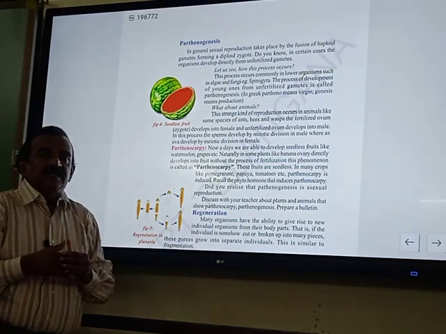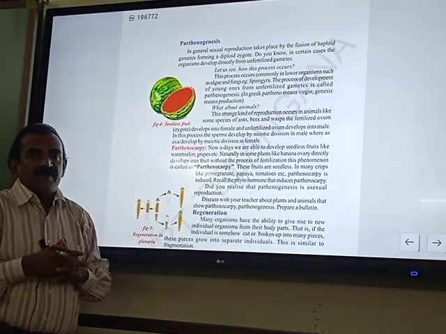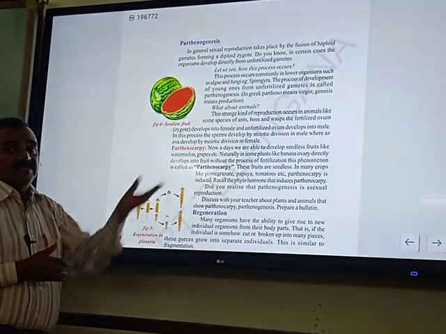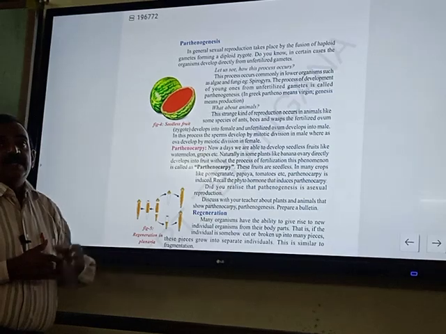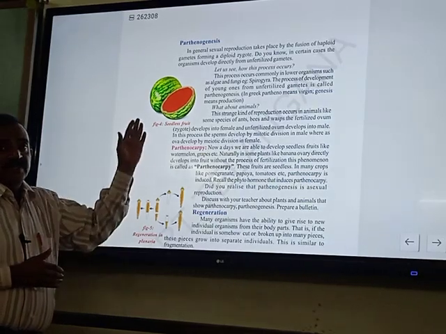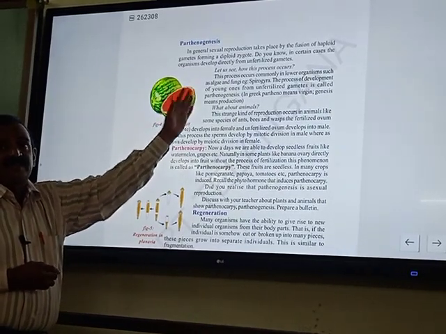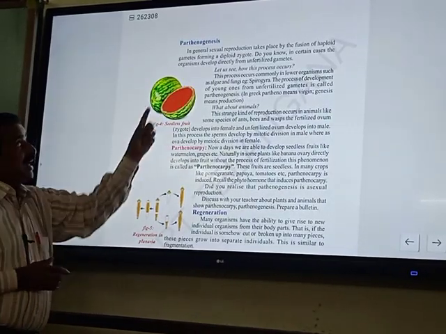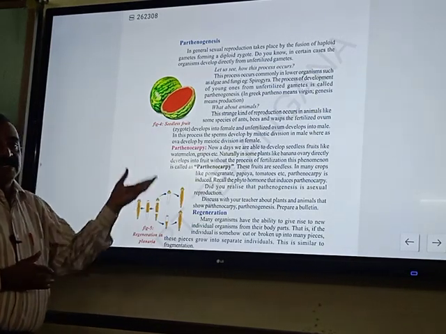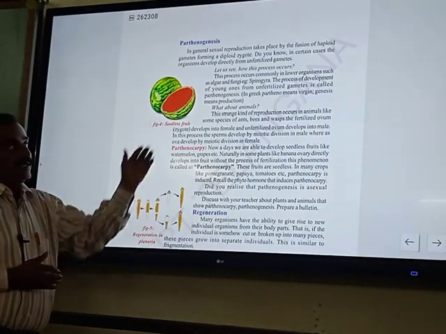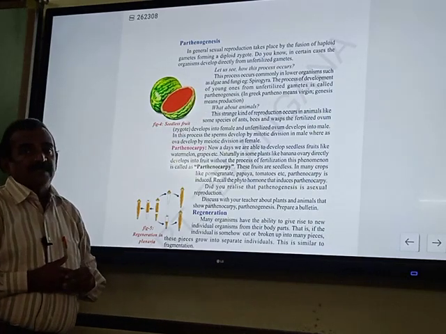You know well that in sexual reproduction there is involvement of gametes and haploid gametes and finally a zygote is formed. But sometimes from unfertilized gametes also a young one is developed. So here you see the process of development of young one from unfertilized gametes is called parthenogenesis. Parthenogenesis is a Greek term. In Greek, partheno means virgin, genesis means production. And this parthenogenesis process takes place in plants like fungi and Spirogyra.